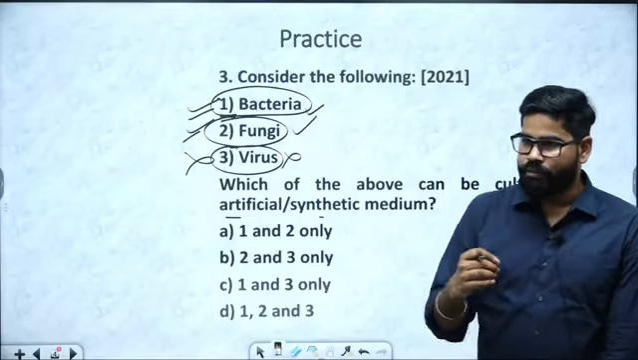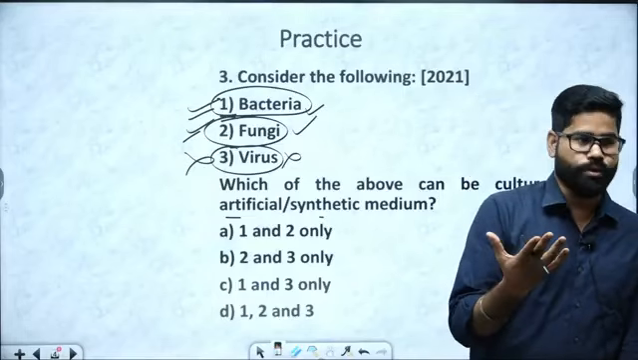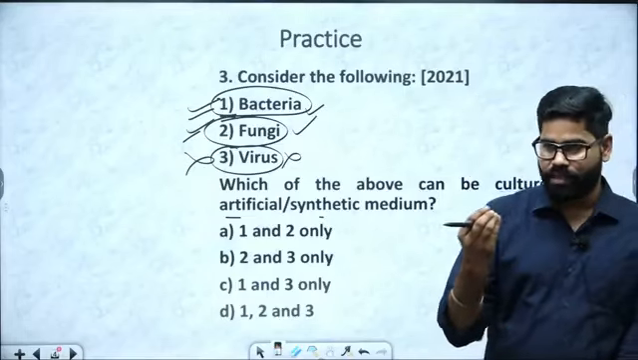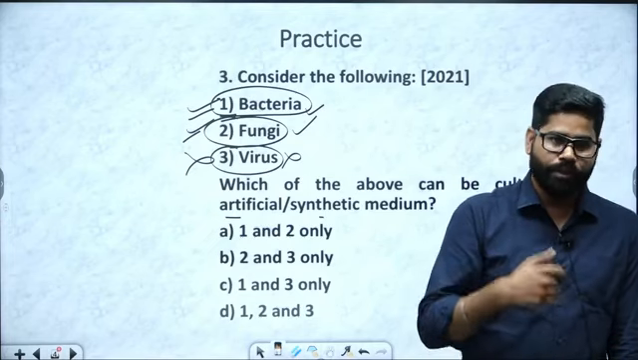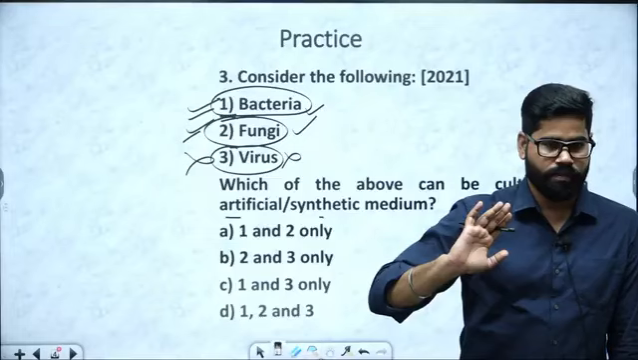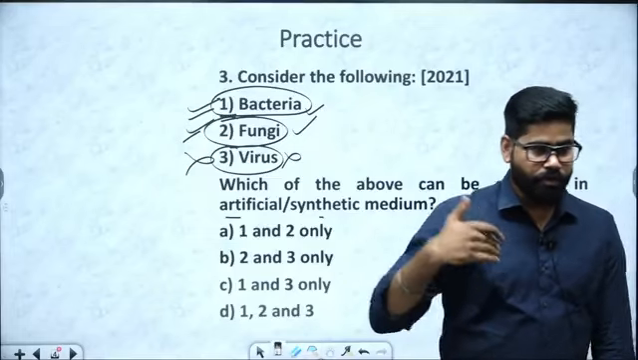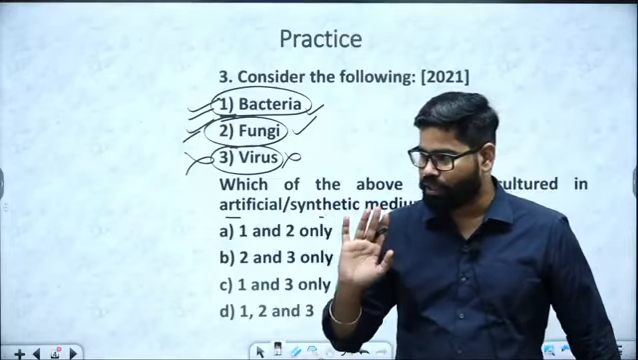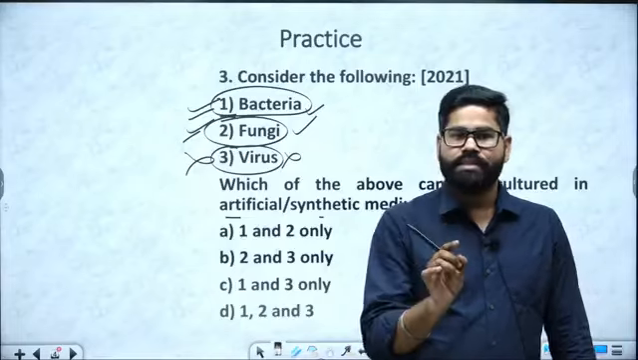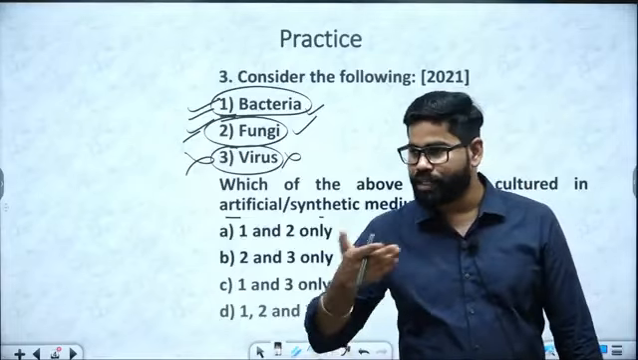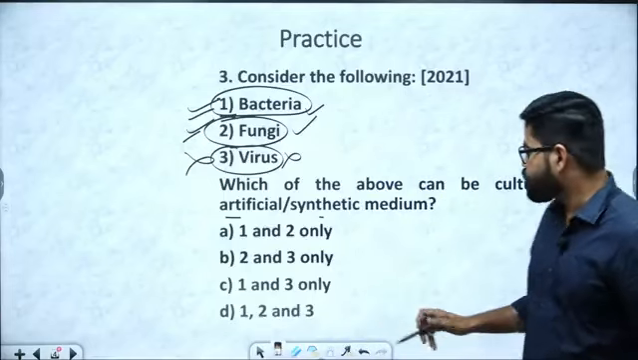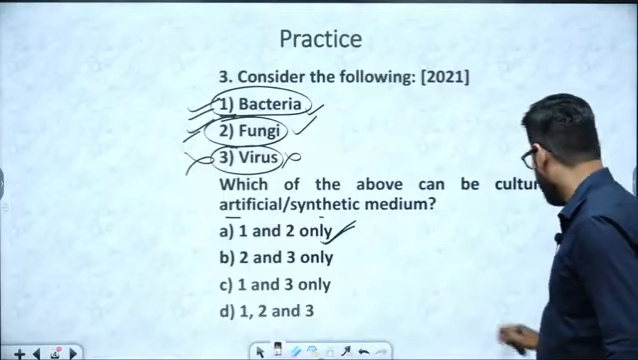For bacteria and fungi, you have to provide just the source, like the raw material. Suppose you have to help the fungi grow, you just provide some rotten food items, and they will grow over that. If you have to promote bacteria, they can also grow over it. But viruses need the presence of a cell in order to grow. They cannot simply grow in artificial medium. So here the answer is option A.